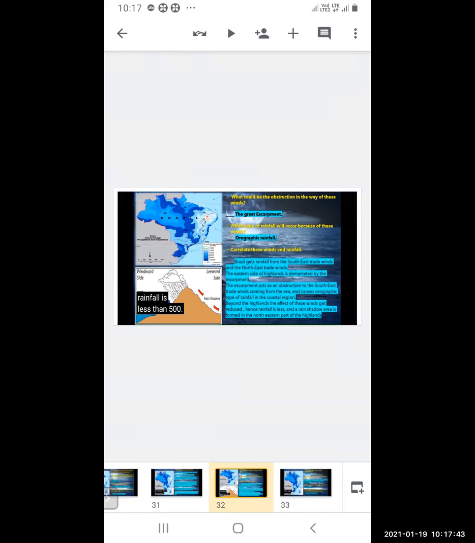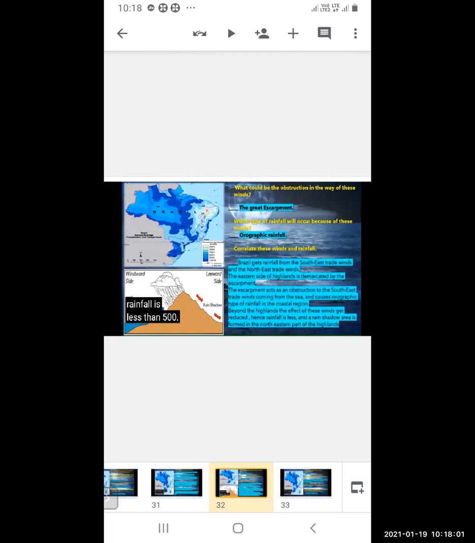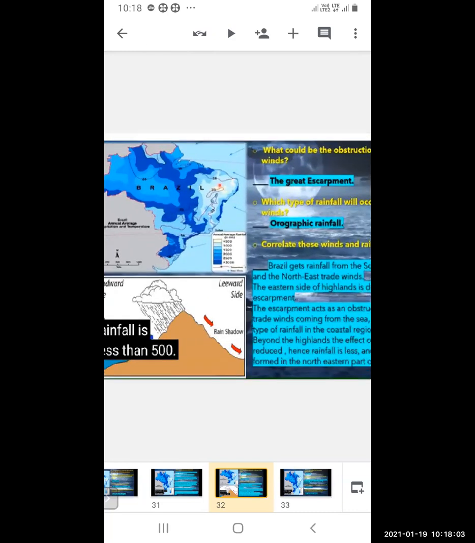Beyond the highlands, the effect of winds gets reduced. Hence, the rainfall is less over there, and a rain shadow area is formed in the northern part of the highlands.